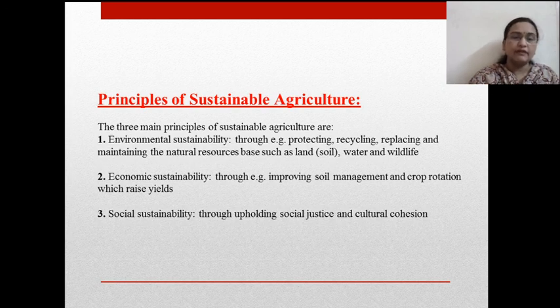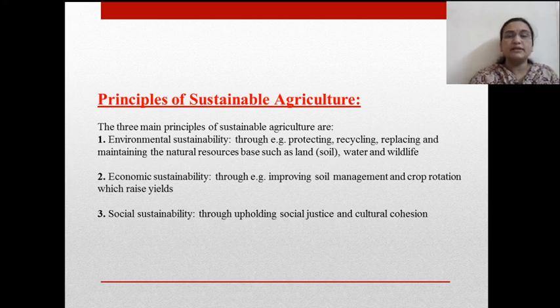And finally, we have to consider the social aspect also, because sustainable agriculture or agricultural development should not adversely affect some part of the society, and that's why social sustainability is also an important factor in consideration with sustainable agriculture.